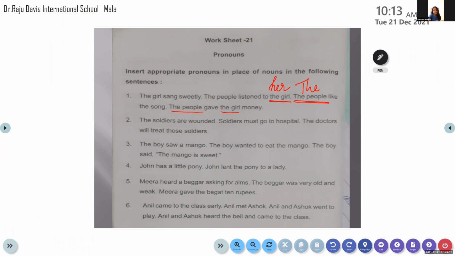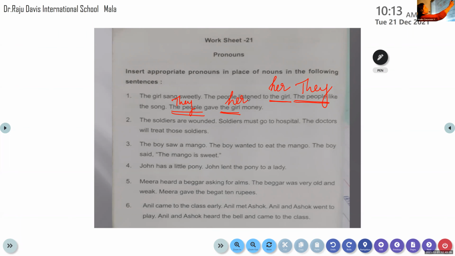So it is a subject pronoun. Like the sentence: the people gave the girl the money. So the people, what will you do? They gave. Here the girl is the object pronoun. So what will you do? Her. Very good. They gave her money. Have you all understood? This is the way you have to do it.